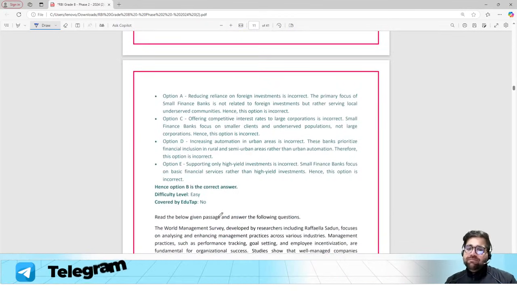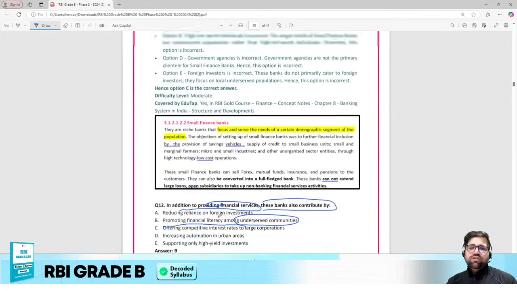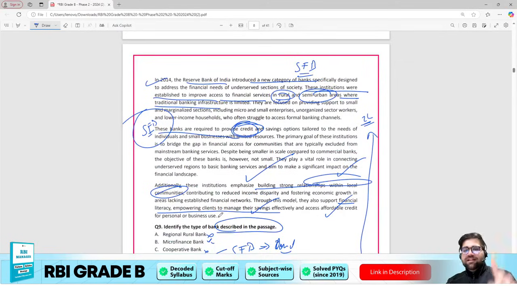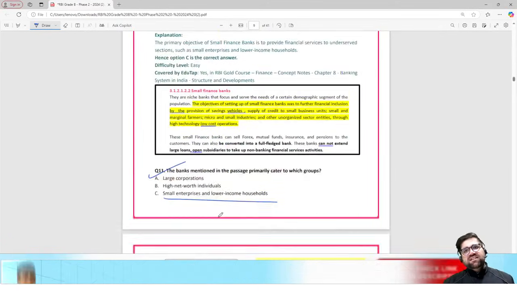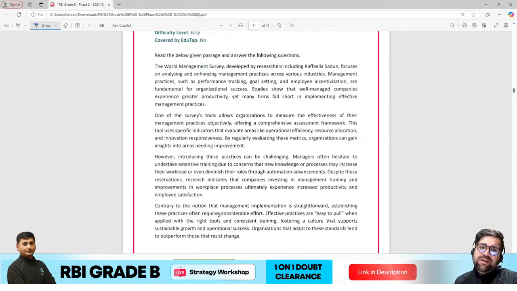So again, the passage tells you what the answers are, so you just have to stay calm and answer the questions. Now make sure, my friend, this question was duly covered in the EduTap course in the chapter of banking and financial system. Okay, moving forward to the next question, which is on the World Management Survey.